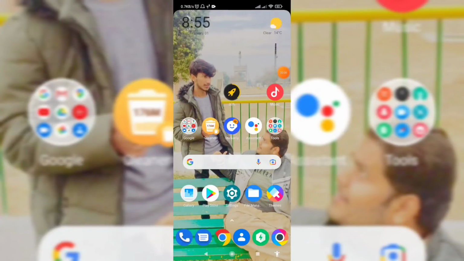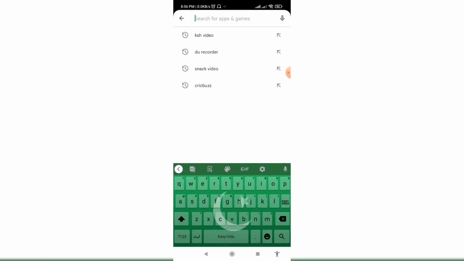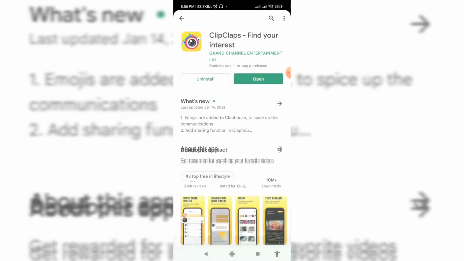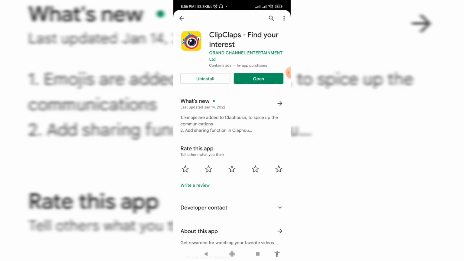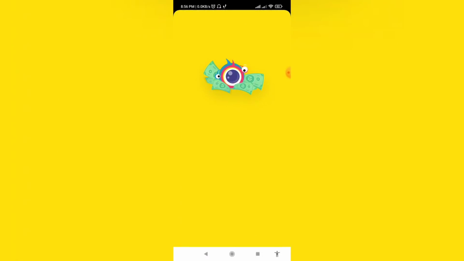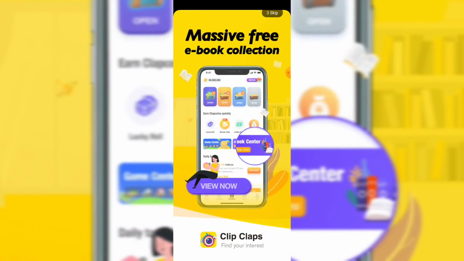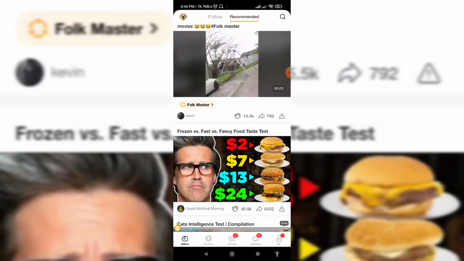So guys, welcome to my mobile screen. Your first question is how we can get Clipclaps on our mobile. The simple answer is that you can get it from the Play Store. First of all, open your Play Store and search Clipclaps. You can download it easily, and I have already downloaded it. So I am going to open this application. You have to wait for 4 to 5 seconds. Okay, now the application is opened.